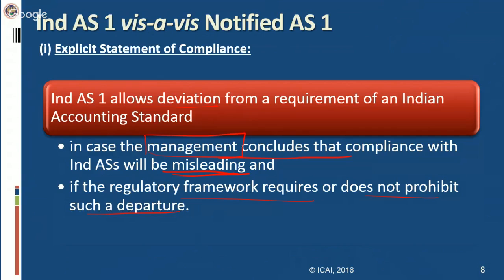Suppose the regulatory framework is saying that you cannot make this departure from Indian accounting standards, then this is not permissible. However, if the regulatory framework is silent on a particular prohibition or particular departure, then you can make it. Or if the regulatory framework specifically mentions that you have to make this departure, there you can do this deviation, you can depart from what is given in Indian accounting standard.